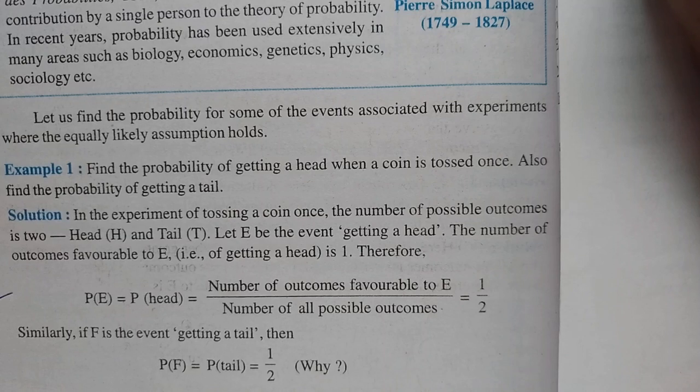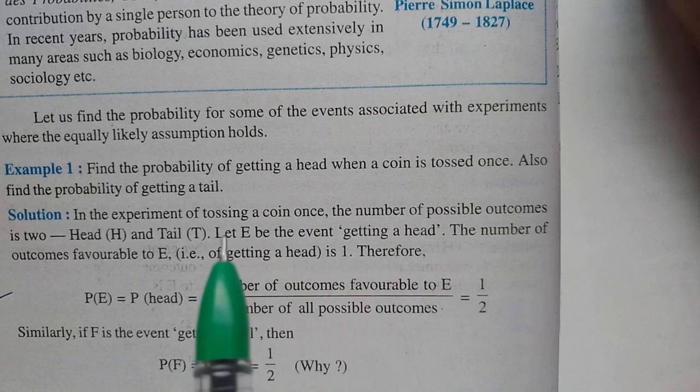P(E) is equal to P(head) is equal to the number of outcomes favorable to E over the number of all possible outcomes. Now children, number of outcomes favorable to E. What is E?